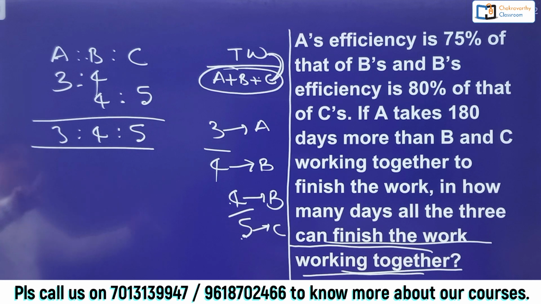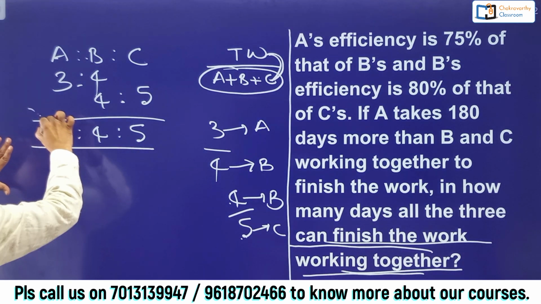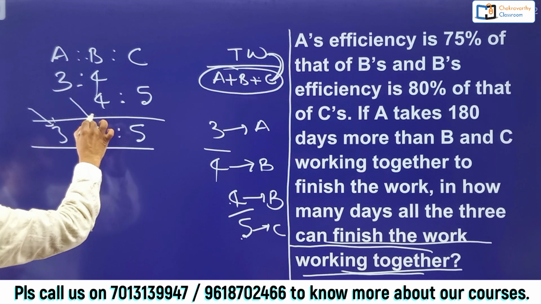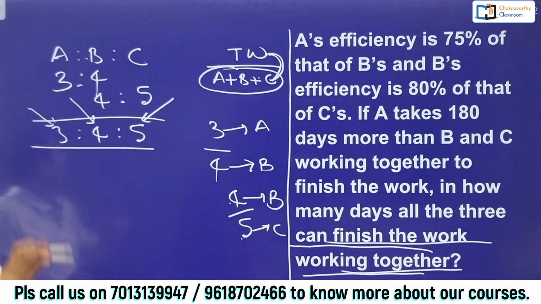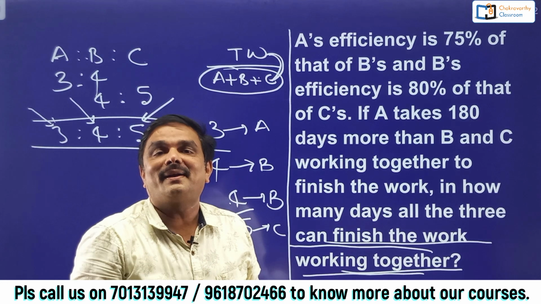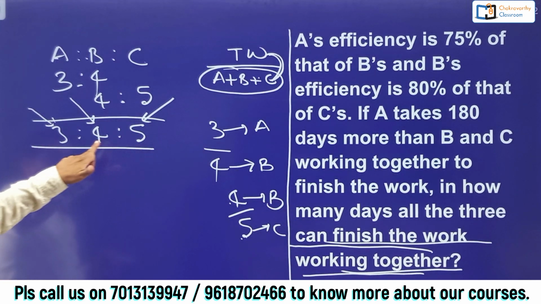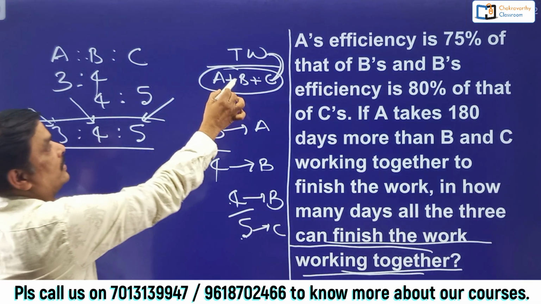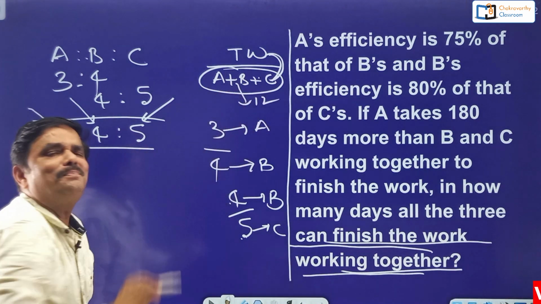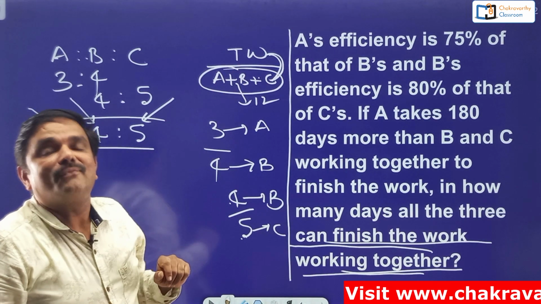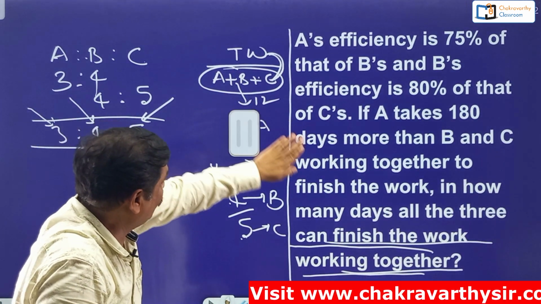So A's efficiency, that means A can do 3 units of work per day, whereas B can do 4 units and C can do 5 units. This is one part. Total efficiency of all three, that means 5 plus 4 plus 3, is 12. I got this part as 12. Simple, students. Now try to find the total amount of work. How to find the total amount of work?